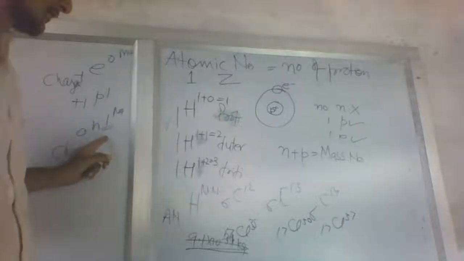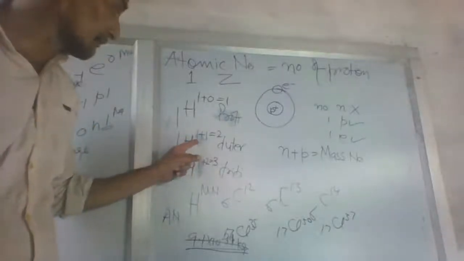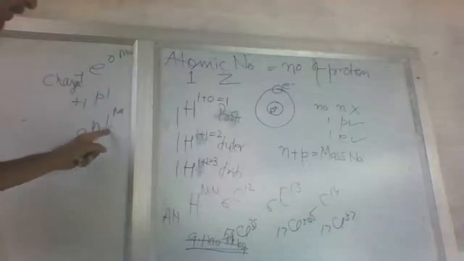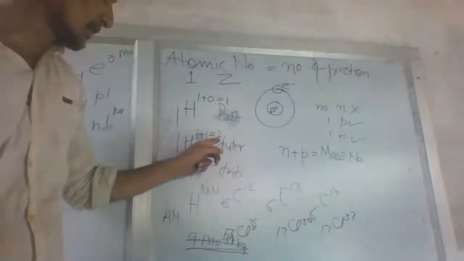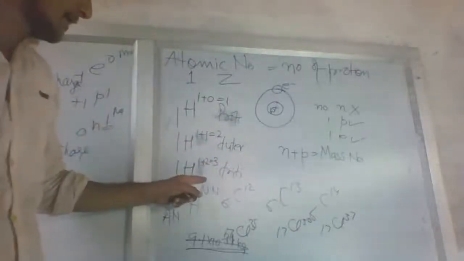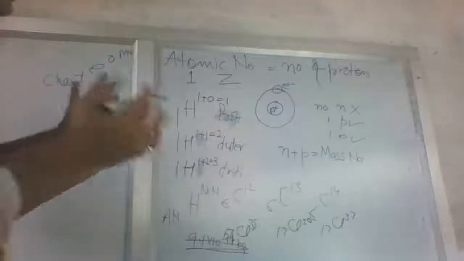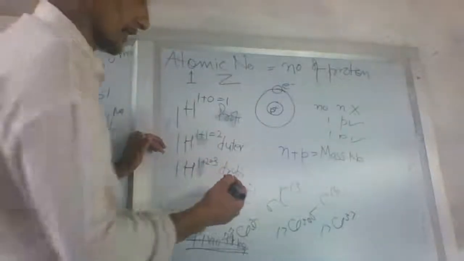If its mass is under consideration, this mass is adding with the mass of the proton. Mass of the proton is also there. Mass of proton, mass of neutron, sum of the masses is equal to 2. So it becomes deuterium. Mass of neutron 1, here the neutrons are 2. So the 3 structures have been seen of the hydrogen atom.